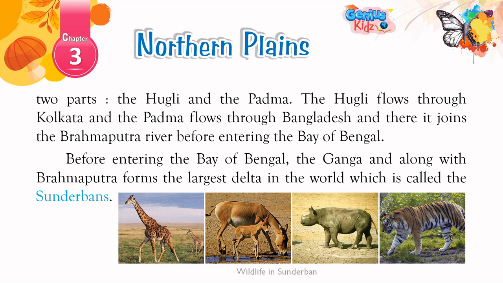The Hooghly flows through Kolkata and the Padma flows through Bangladesh, and there it joins the Brahmaputra river before entering the Bay of Bengal. Together, the Ganga and the Brahmaputra form the largest delta in the world, which is called the Sundarban.